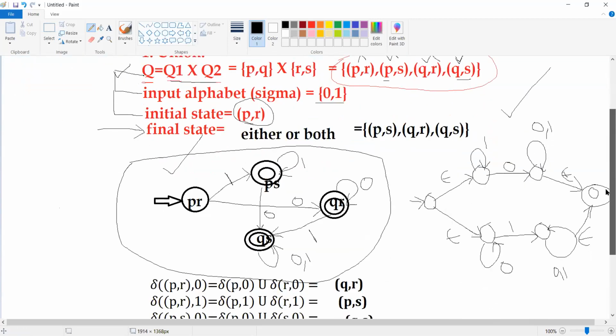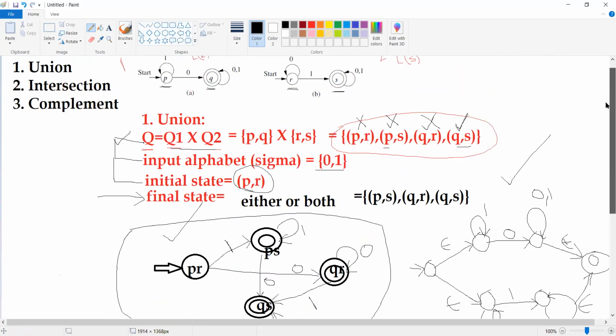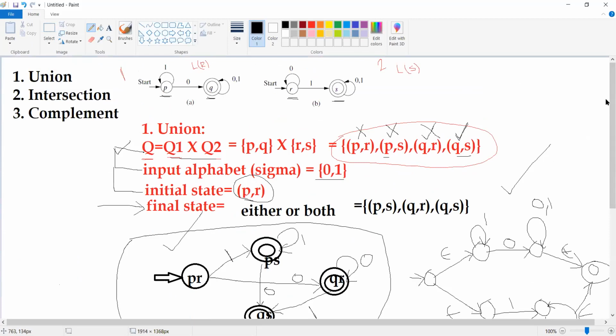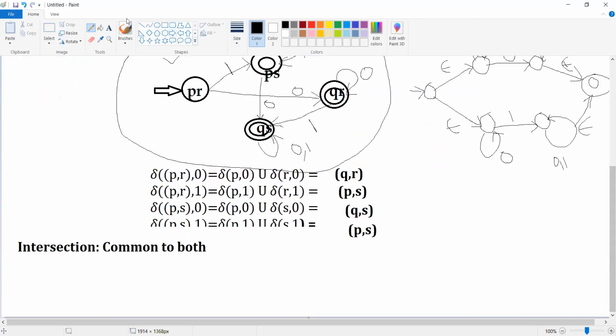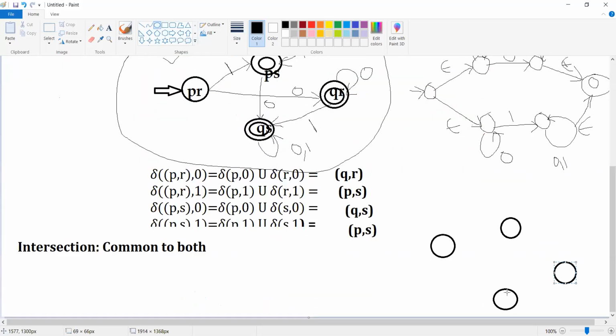That is the reason why, when we do the intersection of these two finite automata, our result will look like this. We don't have three final states now. We will have only one final state. Out of these four, only one state will remain final, which is QS. This is the state which we have made final. And this is my initial state.